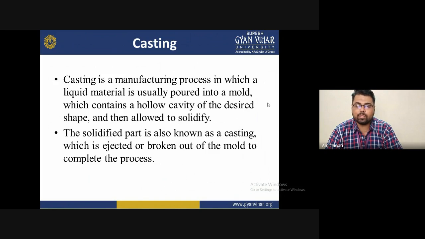This liquid is poured into the pattern and allowed to solidify for a certain time, which can take some days depending on the solidification. The completely solidified part is what we call a casting.